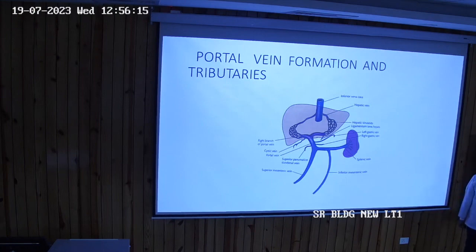And towards the left is the hepatic artery. Anterior and towards the left, and anterior and towards the right is the bile duct. So all these three structures are in the right margin of the lesser omentum.